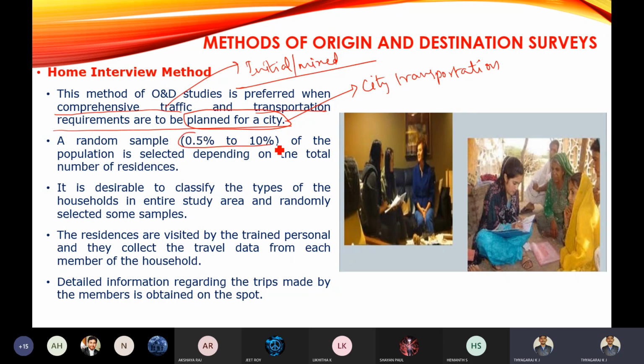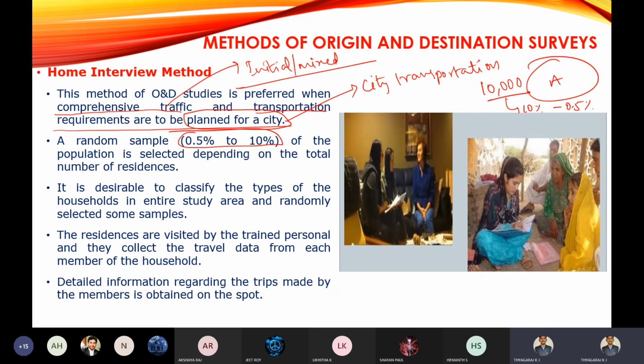So a random sample of 0.5 to 10%. For example, if 10,000 people are living in a study area, in this only 10% to 0.5% of the population you are going to select. You are not going to visit each and every individual house. You will be visiting only 10 to 0.5% of the houses, and you are going to collect the data.